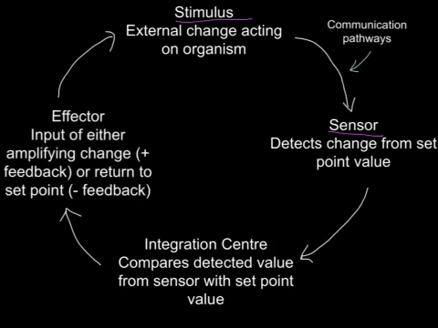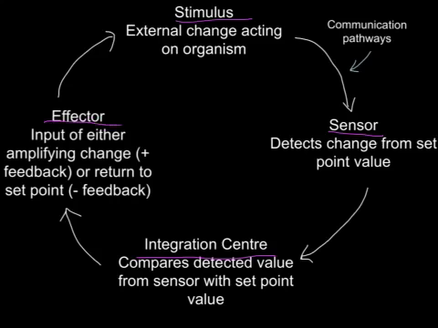The receptors then send information to the integration center, otherwise known as the hypothalamus, where the temperature of the dingo's blood is compared to the original set point. And then temperature amplifying or temperature decreasing procedures are used to return the temperature back to the set point. This is known as a negative feedback loop.